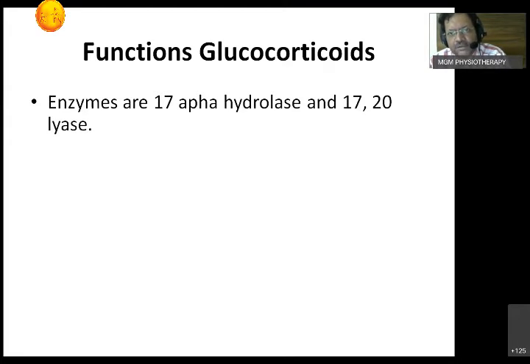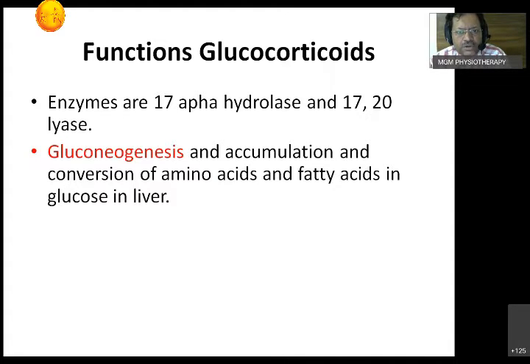What is the difference between insulin and glucocorticoid? Both have the same action inside the cell, but outside it is a different action. Outside, one reduces the blood sugar level, the other increases the blood sugar level. So how does it happen? Gluconeogenesis occurs in the liver because of glucocorticoids.